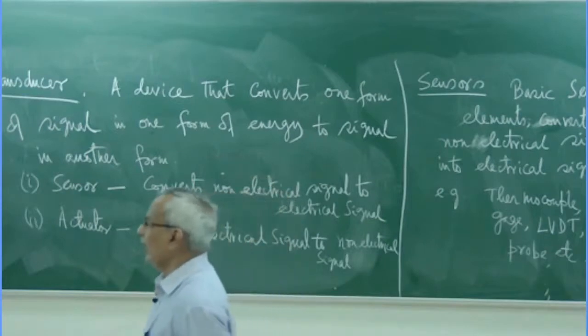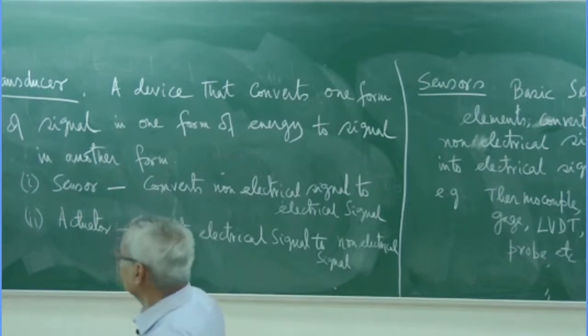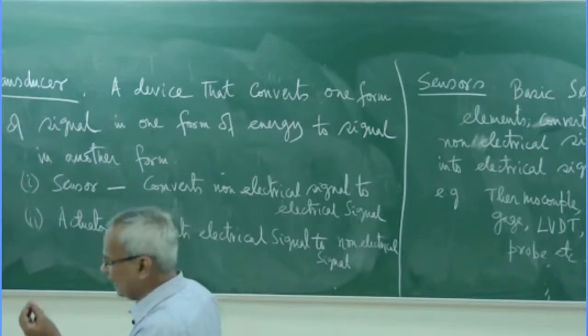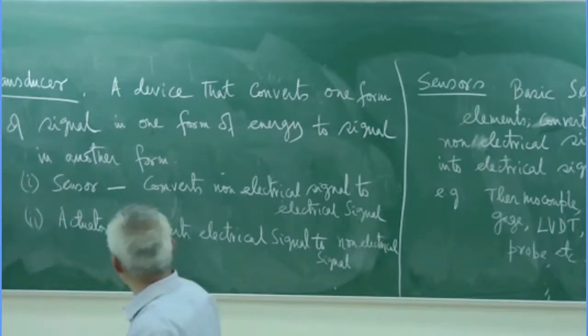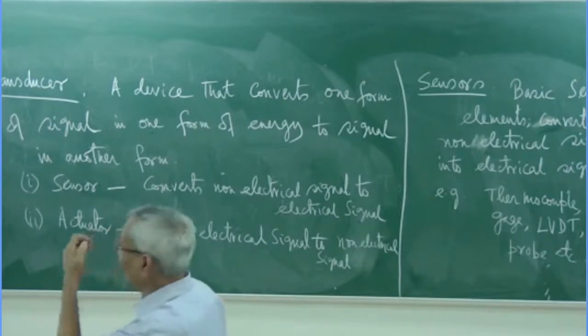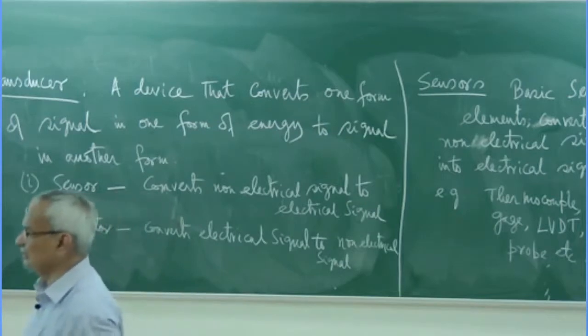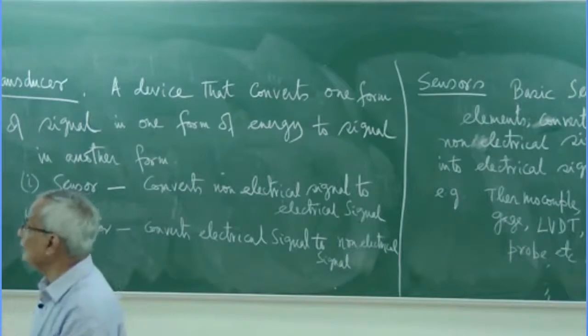Mind it, you can say a big motor is also an actuator. But since the power of an actuator is very small, we cannot simply equate it with a motor, though theoretically a motor converts an electrical signal into a rotational signal.